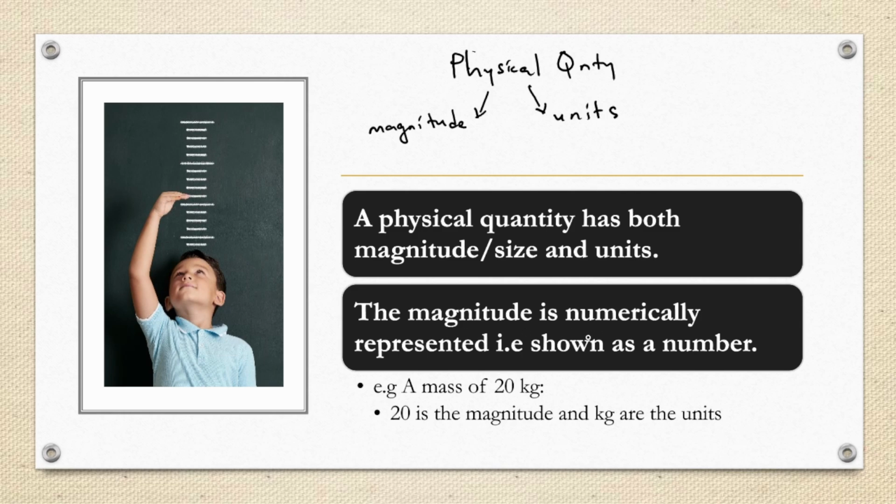So we have an example here. A mass of 20 kgs. Saka tine a mass of 20 kgs. Kana tichiti magnitude, kana kuti size, tinenge tichiti the magnitude is numerically represented. Kana chiti numerically represented, tinenge tichiti it is shown as a number. Saka tikatora example yataisa panapa ye a mass of 20 kg. The number 20 ndiyo ichatiudza about the magnitude. Then kg of course iri kutiudza about the units.